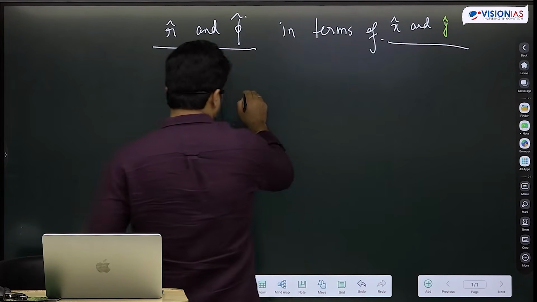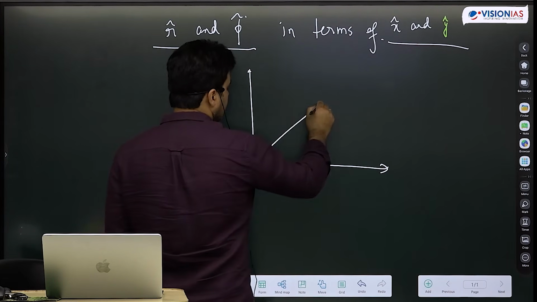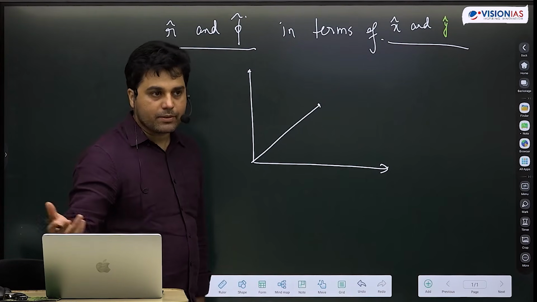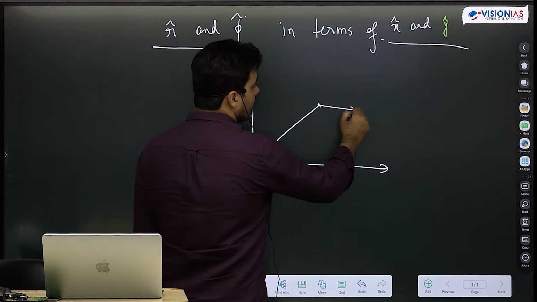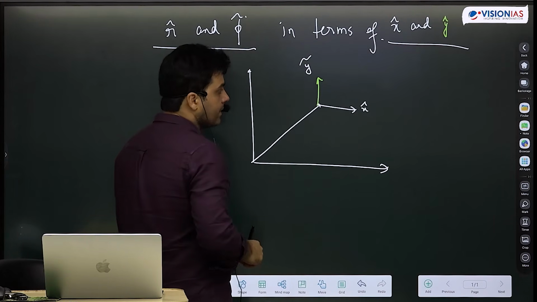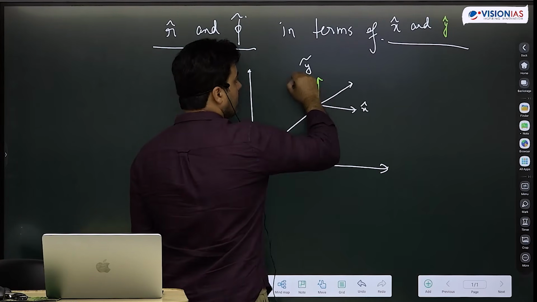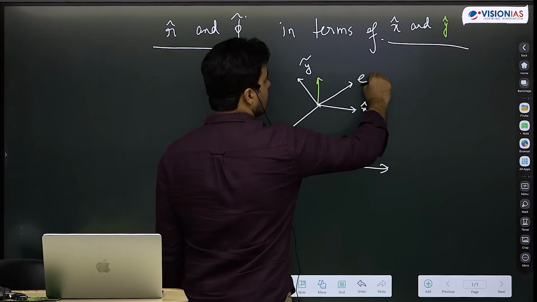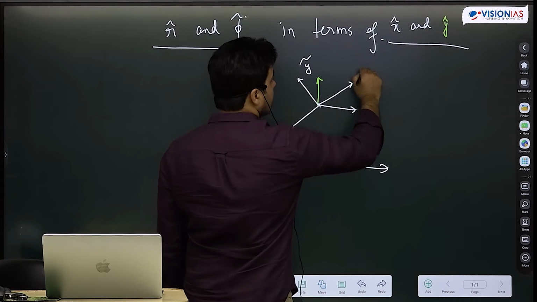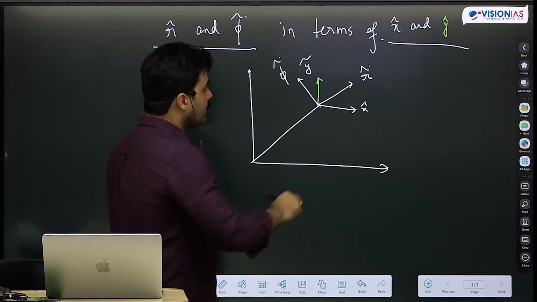ये चलो मैं करके बता देता हूं मैं. I'm here. Remember, x cap and y cap are always same. They do not change. This is my x cap and this is my y cap. ठीक है? But e r is this and e phi is this. So I'm using r cap. So r cap is this and phi cap is this.